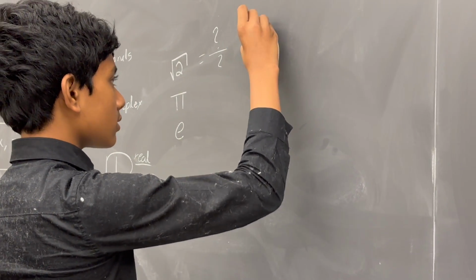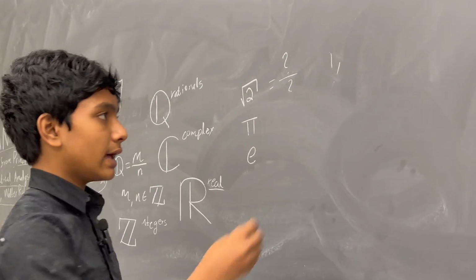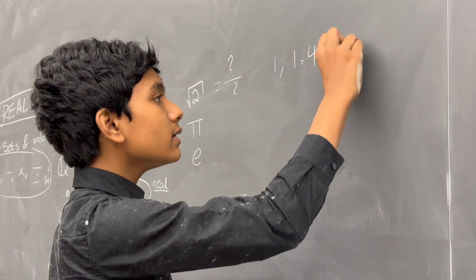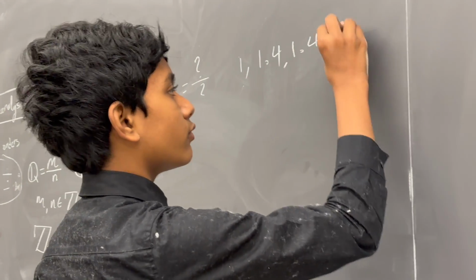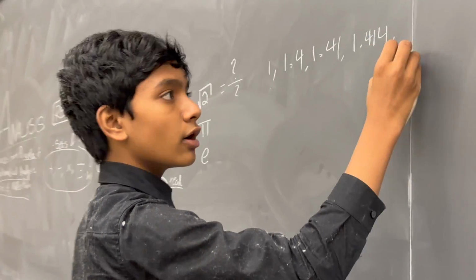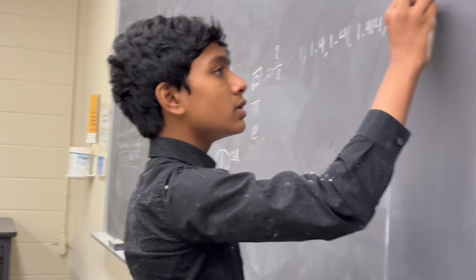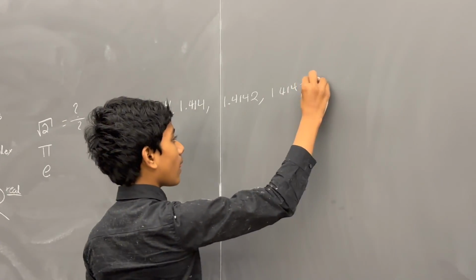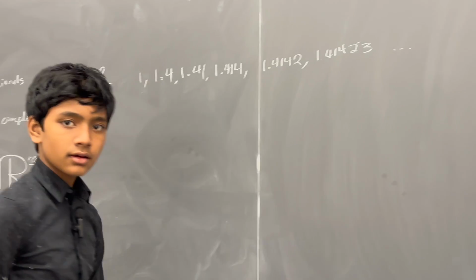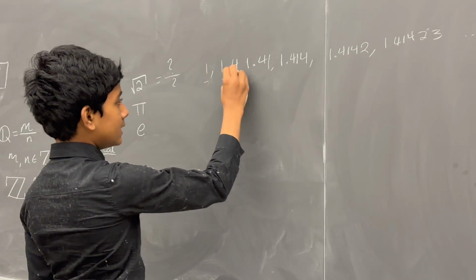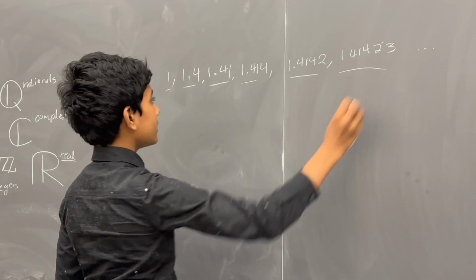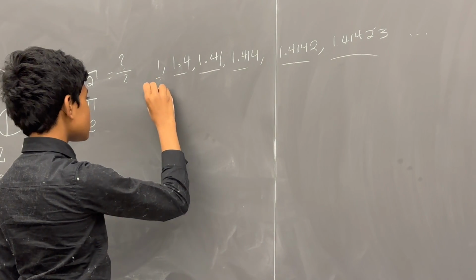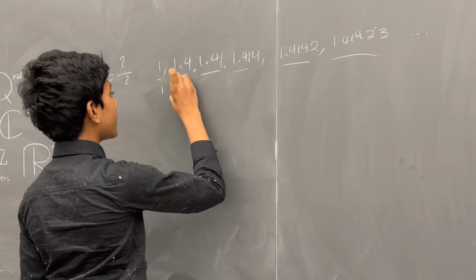I mean, we can start with the first digit, 1, then we can go over to 1.4, then 1.41, then 1.414, then 1.4142, then 1.41423, and so on and so forth, right? So, I mean, these are all rational numbers. At the end of the day, you can express them all as just some integer divided by some other integer.